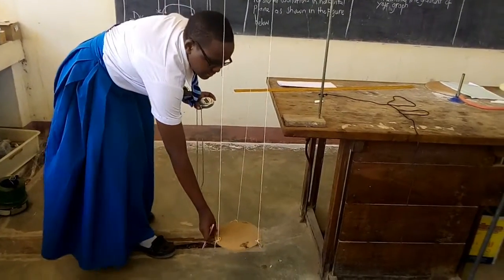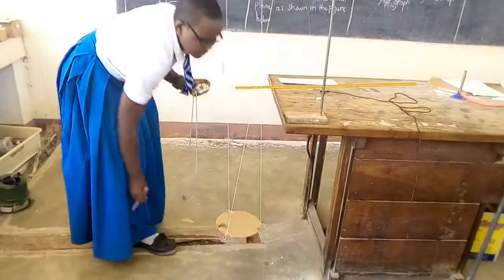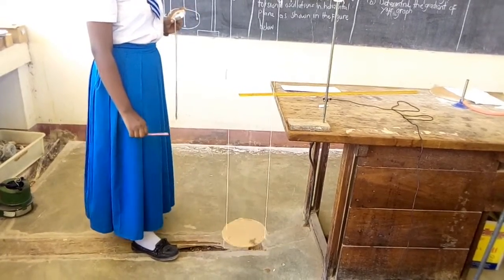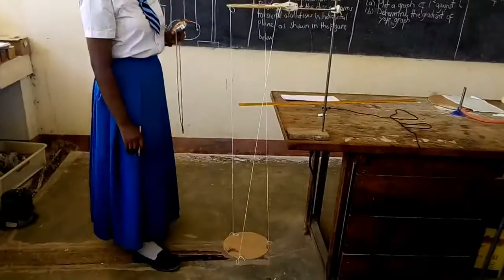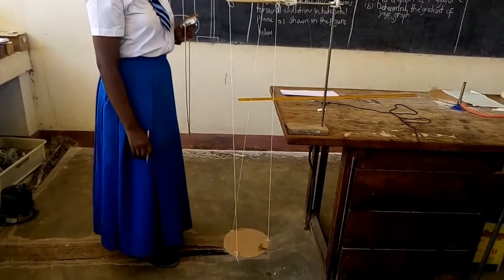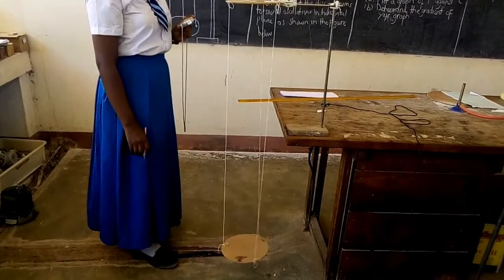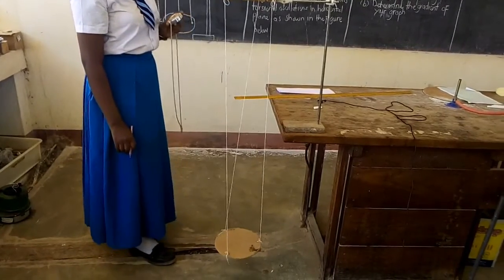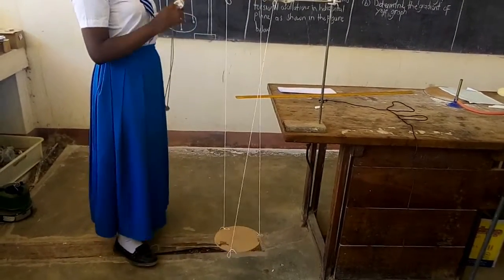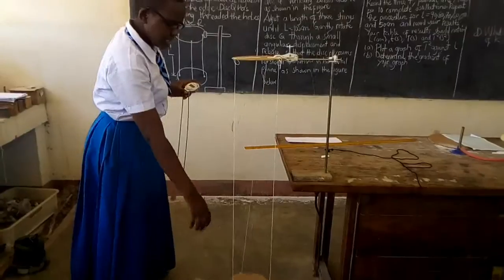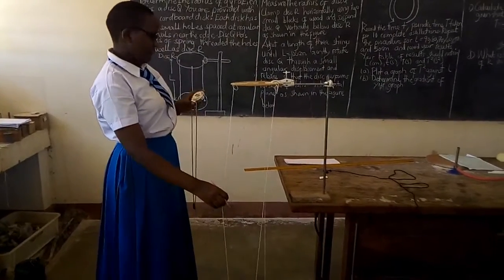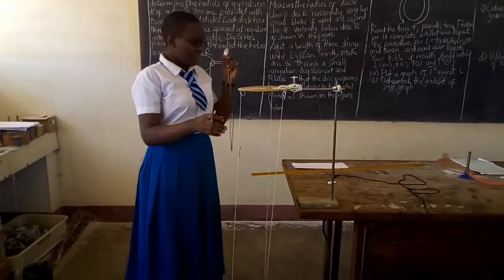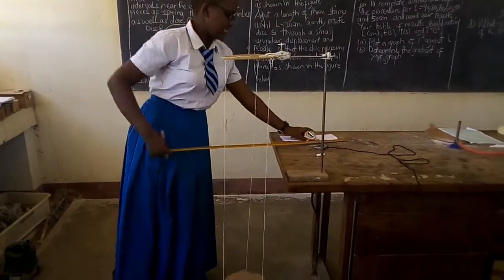We displace. 1, 2, 3, 4, 5, 6, 7, 8, 9, 10. We record time taken for this disk to go to and fro for 10 complete oscillations. Then we change length of the string to 90 centimeter.